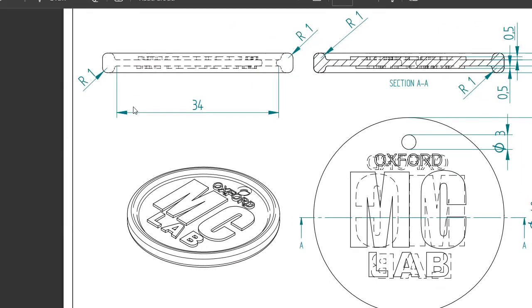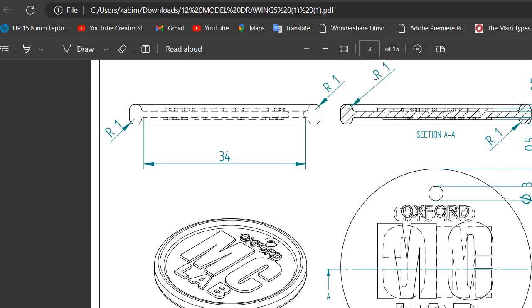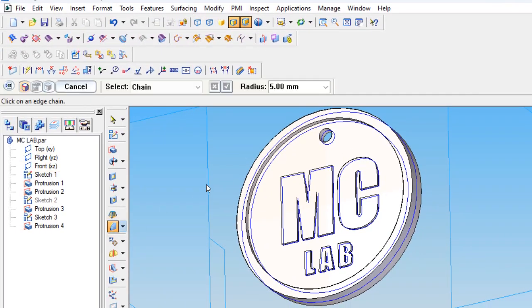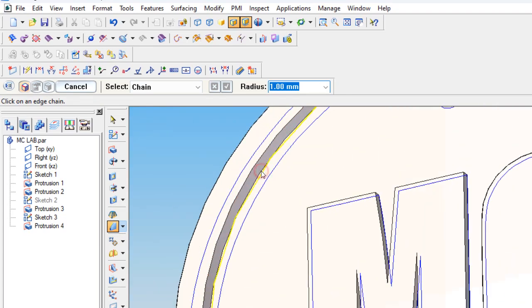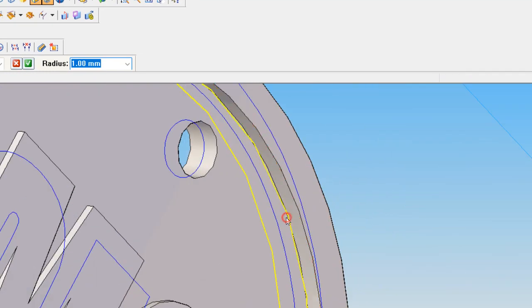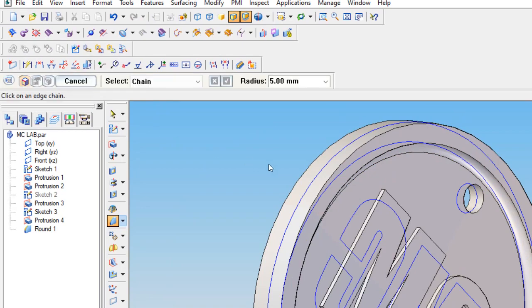And here you can see an R1 fillet. To add that, we are using the round command 1 mm, selecting this inside edge here. Here also, and click OK, preview, finish.